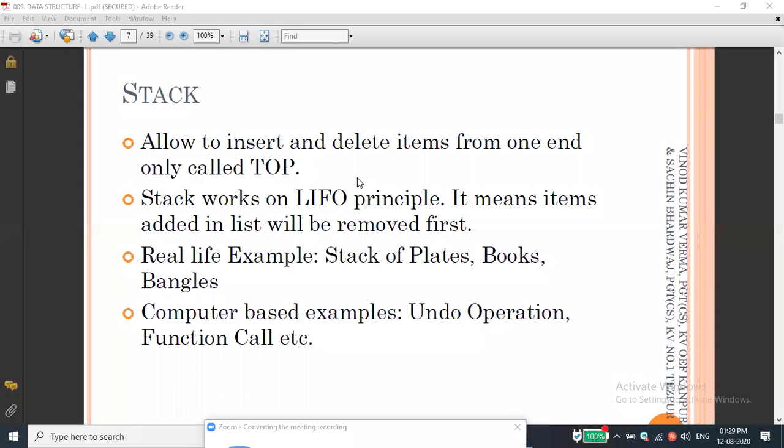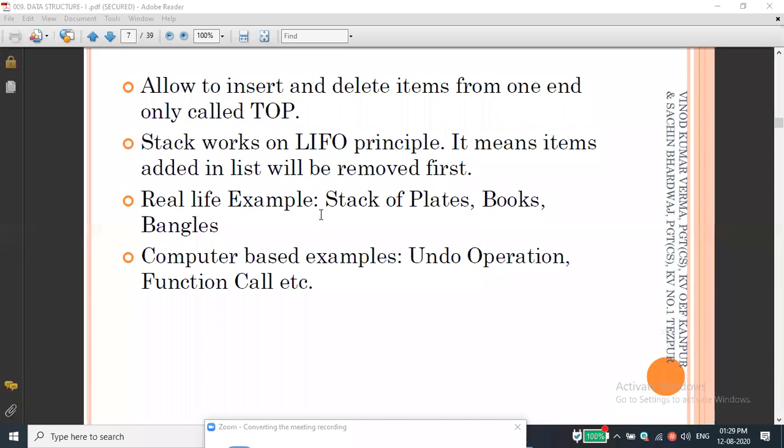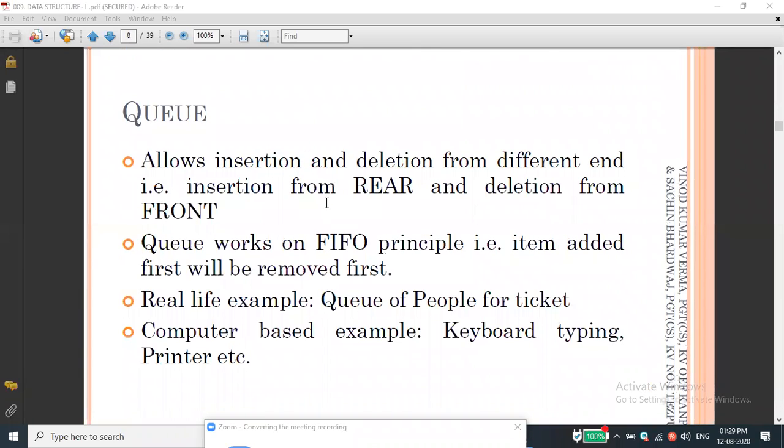Okay, you understand the data structure of stack. Next, let me go to the next topic, that is queue. A queue has two ends. One end we use for insertion, and another one we use for deletion, that is for removing the element.